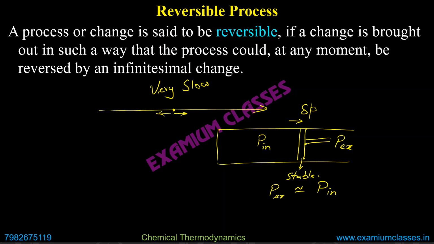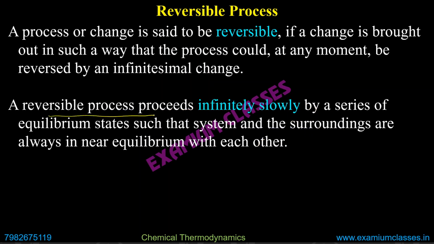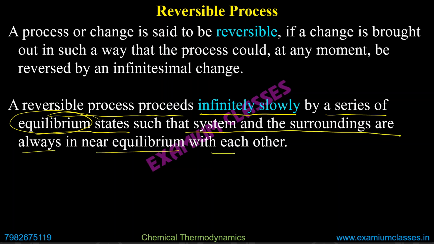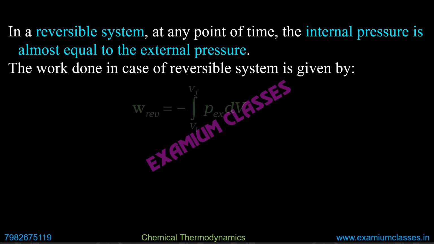So in this case, at any point of time, you don't know in which direction the reaction is moving, and the direction can be changed by slight change in the conditions. In this case, slight change in pressure, then it is known as reversible process. So a reversible process proceeds infinitely slowly by a series of equilibrium states. Equilibrium states means stationary states. P external is equal to P internal, such that system and surroundings are always in near equilibrium with each other. In a reversible system, at any point of time, the internal pressure is almost equal to the external pressure. This we have talked about.